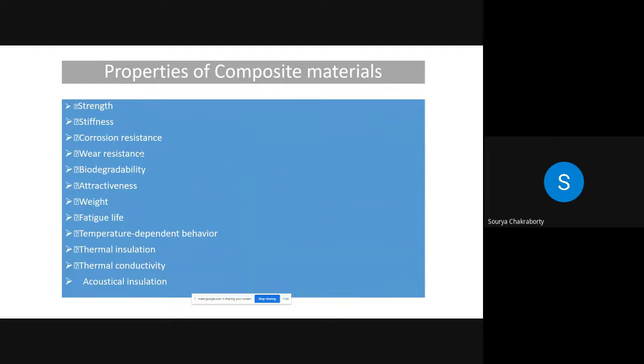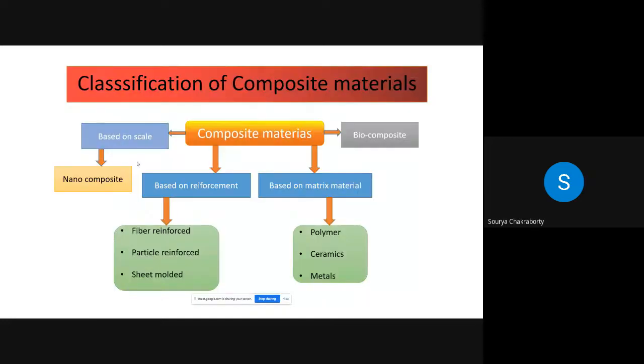So, the properties of composite material. These are the properties: strength, stiffness, corrosion resistance, wear resistance, biodegradability, attractiveness, weight, fatigue life. All are the properties of composite material, and in one go we cannot achieve all the properties simultaneously, but most of them we can achieve by composite material.